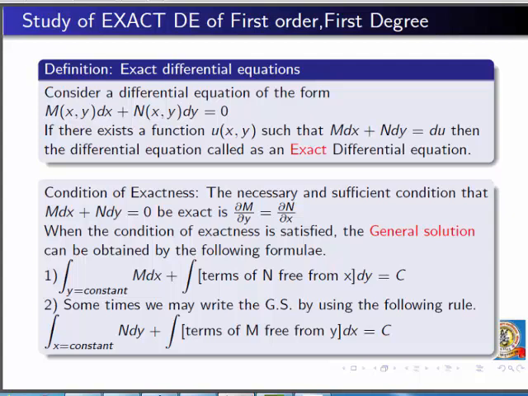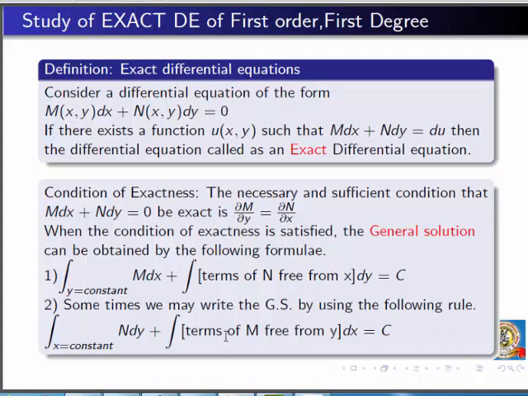When this condition of exactness is satisfied, then the general solution for the given differential equation is given by these formulae. There are two formulas. We can apply any one of the formulas. First formula is like this: integration keeping y constant of M dx plus integration of the function which contains terms of N free from x. See, this is our N and we have to choose only terms which do not contain the x variable.